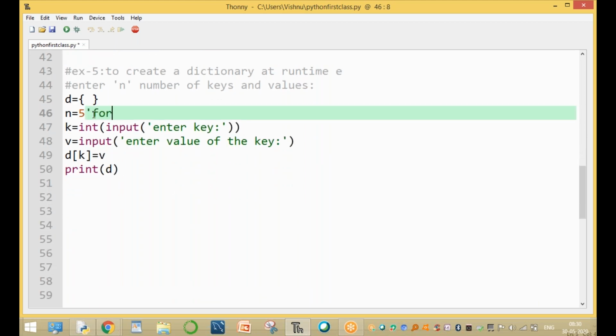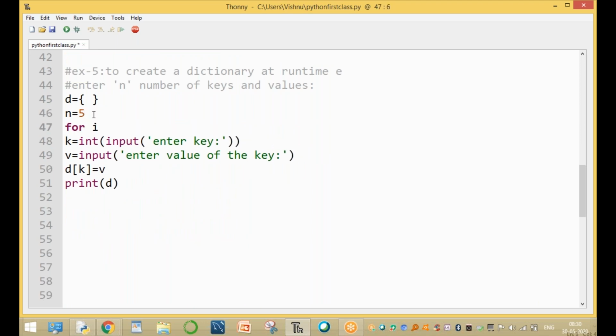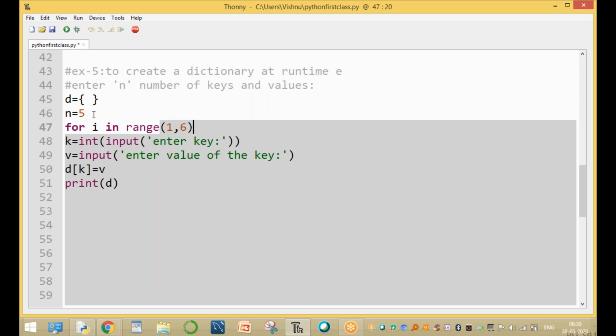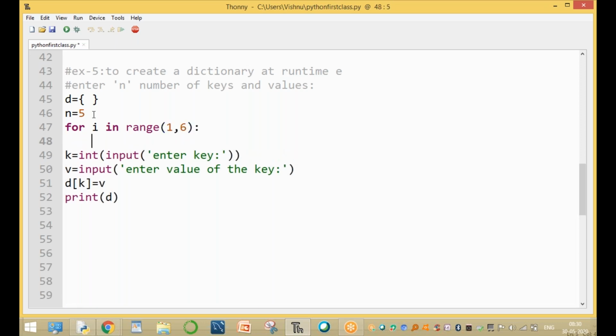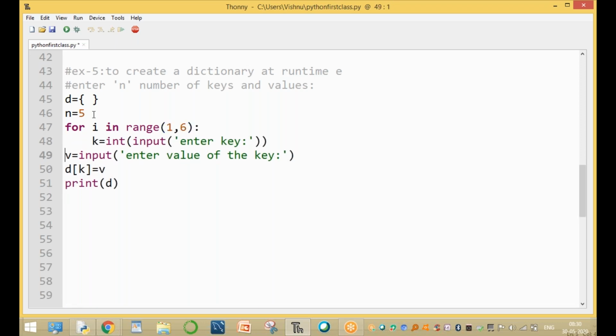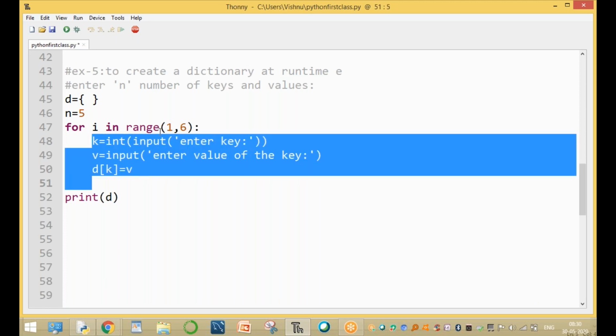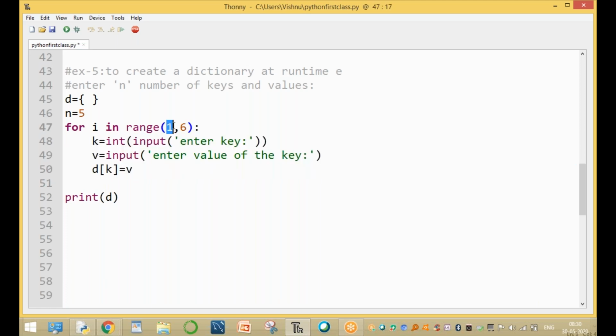Here we're using a for loop. The for loop is repeated for i in range of 1 comma n plus 1, which means up to 6, the n value is 6. Now enter the value of the key and the value, and this loop is executed repeatedly 5 times. I value 1, 2, 3, 4, 5. If i value equals 6, the loop stops. Enter the key and enter the value, and this key value is assigned to d. Okay, clear. Run this module.